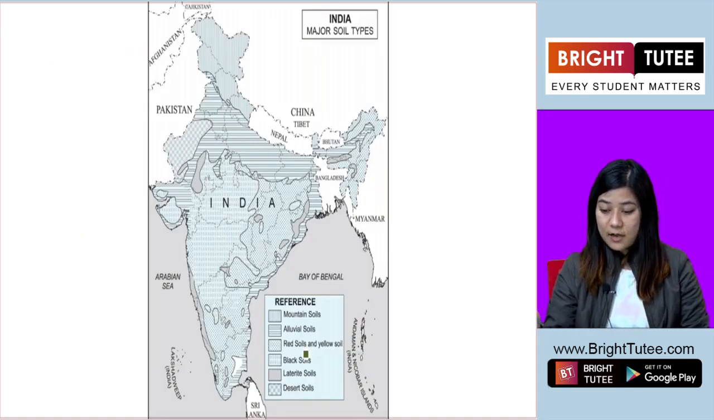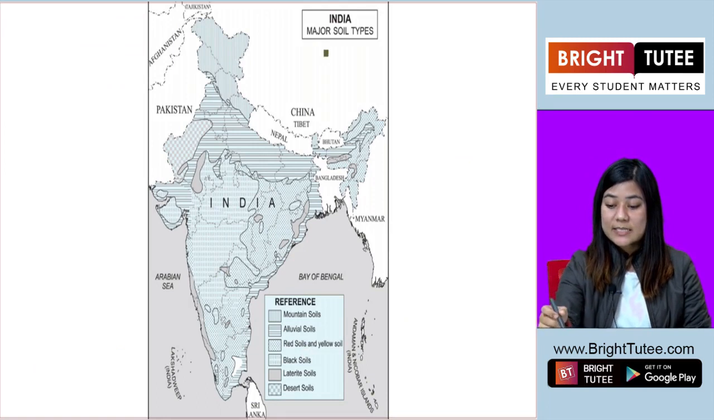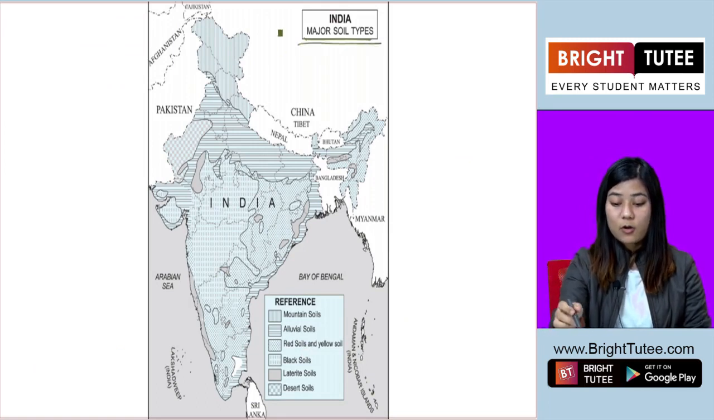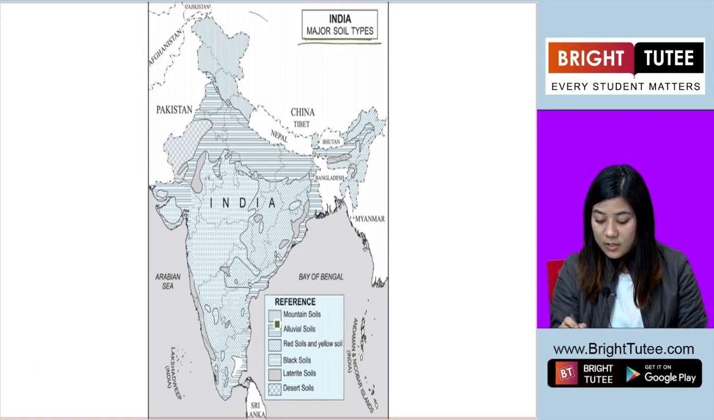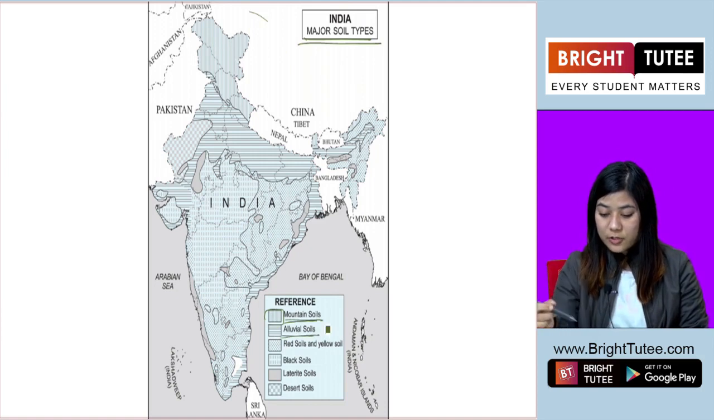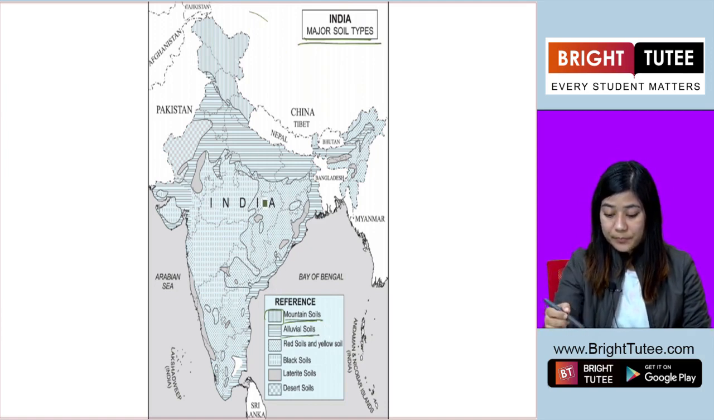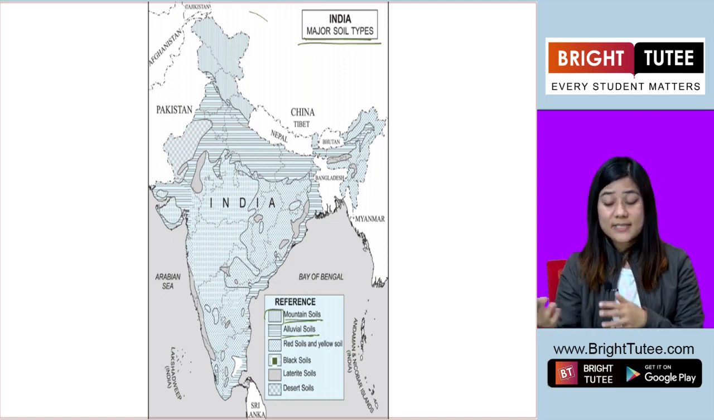So this is a map of India where we can see types of soil all across the country. Okay, so this here indicates mountain soils, alluvial soil. So you can see the pattern and then follow what that pattern indicates.